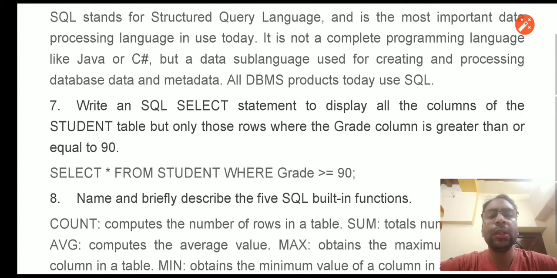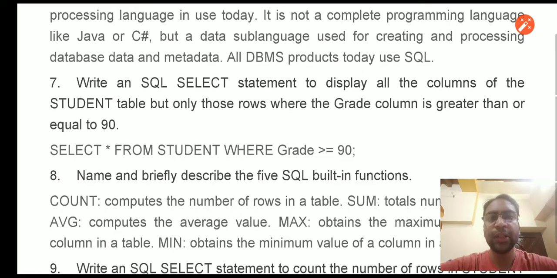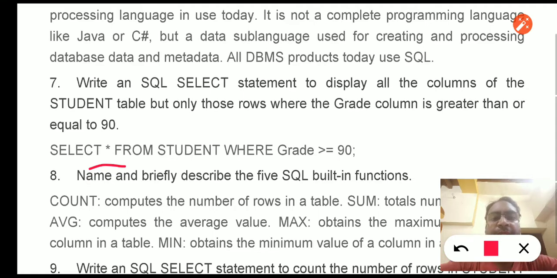So the next question is a practical oriented question. Write an SQL select statement to display all the columns of the student table, but only those rows where the grade column is greater than or equal to 90. A very simple query. You need to write a select statement to display all columns. We use the wildcard, that is asterisk. So select asterisk from the table name student, where the condition is given on the grade column, and the condition is greater than or equal to 90. So the simple query statement.